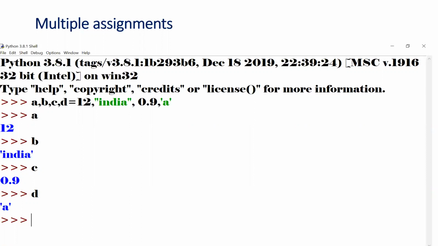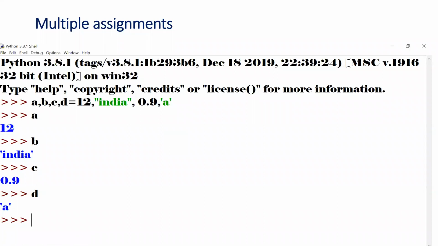Now there is a concept called multiple assignments in Python. If I declare a, b, c, d is equal to 12, India, 0.9, a, then each is assigned: a is equal to 12, b is equal to India, c is equal to 0.9, d is equal to a. So in this way you can assign. In other programming languages it is not possible.